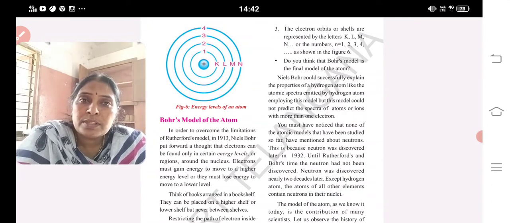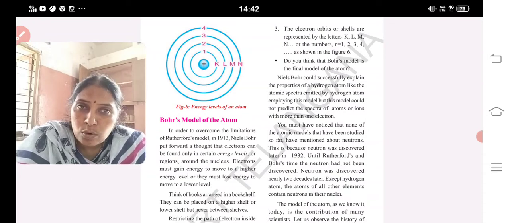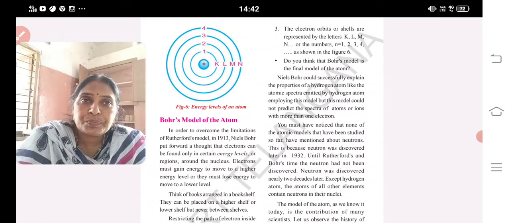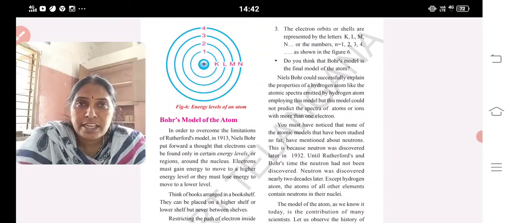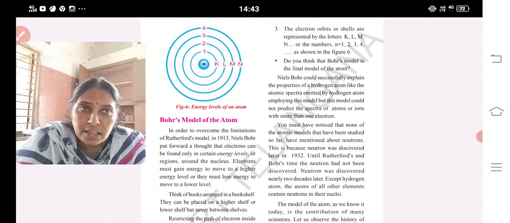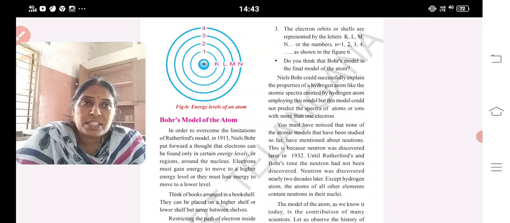Clear? The J.J. Thomson model is known as the watermelon model. And the Rutherford model is known as the alpha scattering experiment, planetary model or nuclear model. The Bohr atomic model is known as the circular model. According to Bohr, electrons revolve around the nucleus in circular orbits. As long as the electron revolves, energy is not radiated. So that is the reason why the electron revolves in its own shells, energy levels. And those energy levels are represented with the letter n, and n is a natural number.